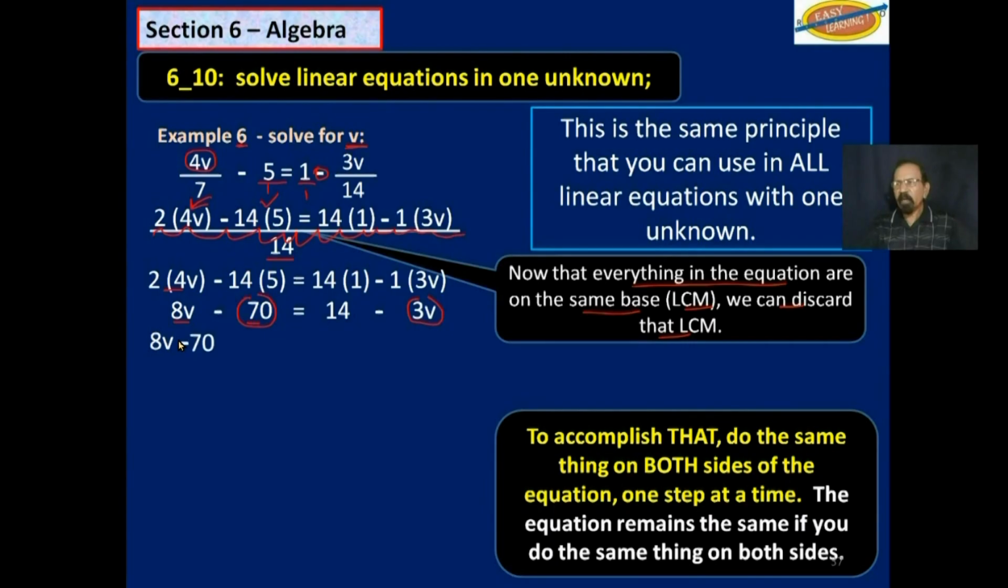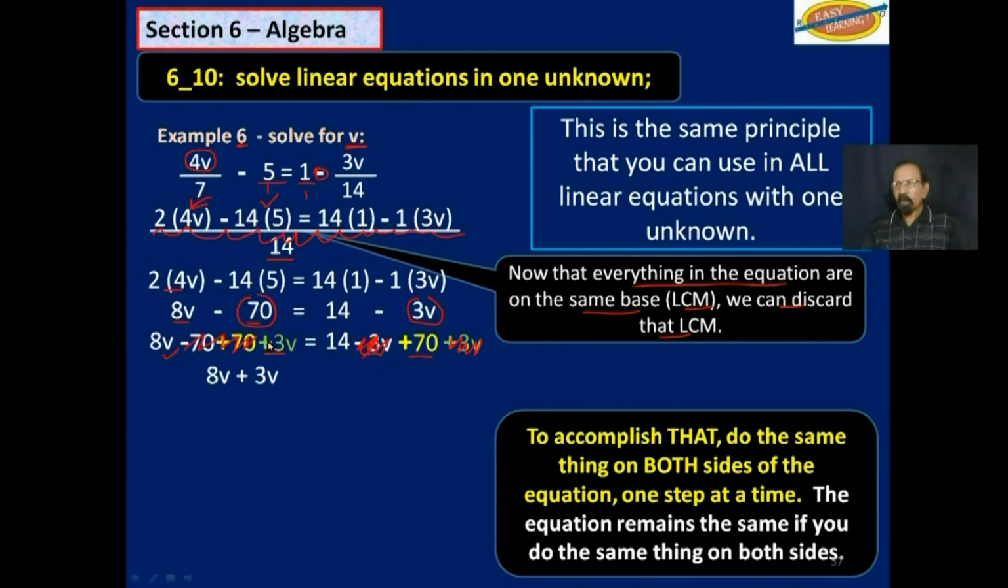We will try to get that 3v on that side and this 70 on the right-hand side. So 8v minus 70, we plus 70 on this side, so we will get rid of that 70, and we plus 70 on this side as well. Next thing we will do, we would add 3v on both sides, so we will get rid of that 3v on this side. And this is what we are left with.